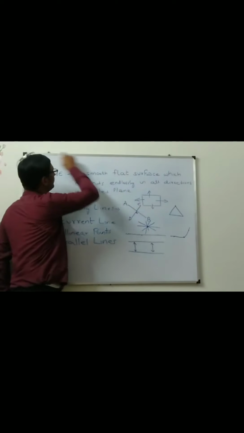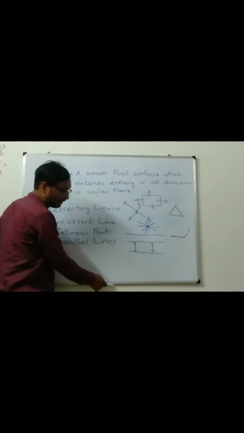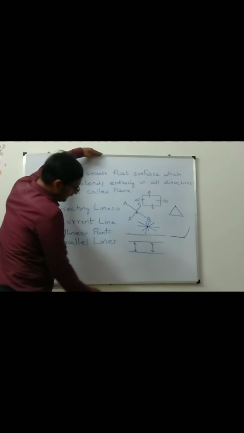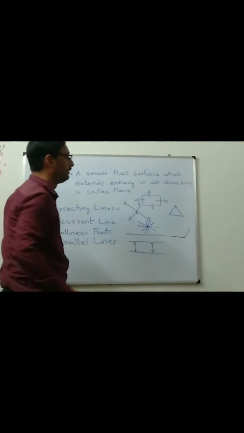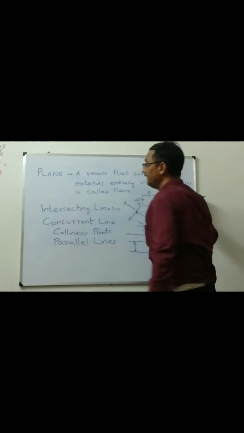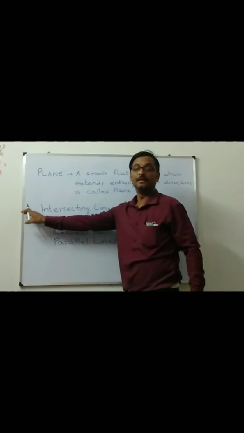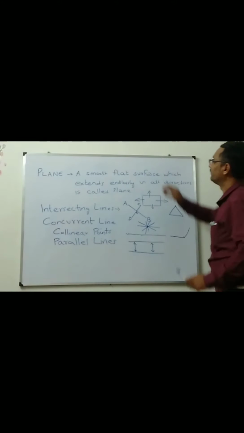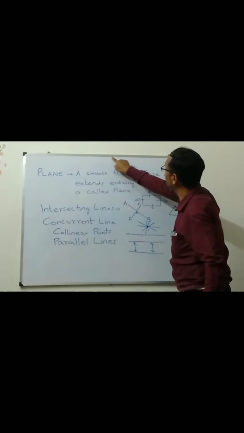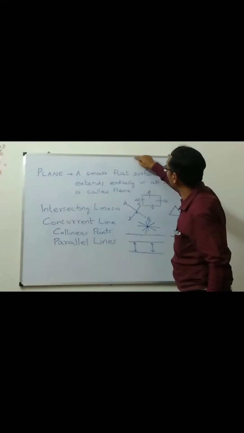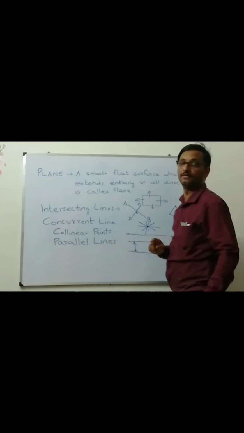Look at this. This is a line and this is another line. This line is parallel to this one because they are maintaining equal distances. Likewise, this line is parallel to this line. They are maintaining equal distances. Look at this one. This line is parallel to this line because they are maintaining equal distances.